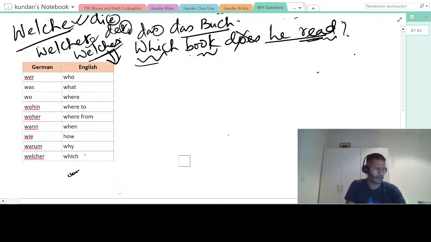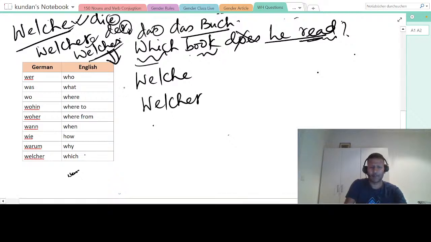Yeah, that's a good question. So this you have to remember, with Welcher, Welche, and Welches. This is the rule for now. When we go to A2 level, I will explain in detail. For now, just remember that when you have the ending e, it is for female. But book here is neutral, das Buch. So Welches. If it was which pen does he have? Let me write another example.